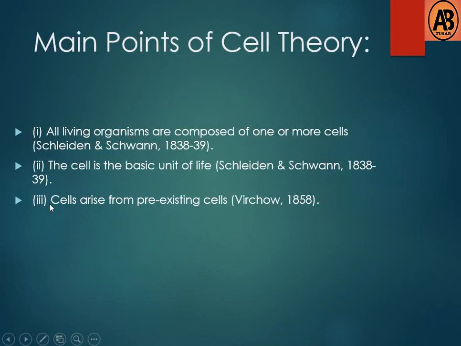Then we will know about the main points of cell theory. There are three main points of cell theory. Number 1, all living organisms are composed of one or more cells. Number 2, the cell is the basic unit of life. Number 3, cells arise from pre-existing cells. These three are the main points of cell theory.